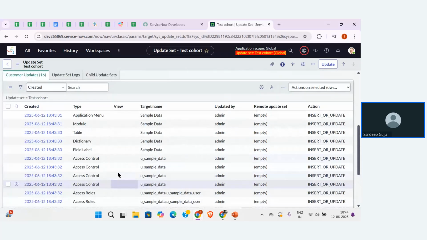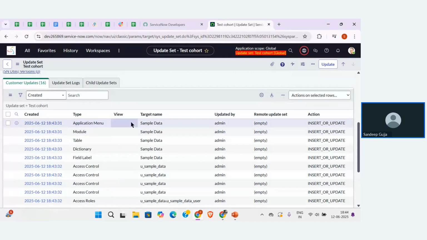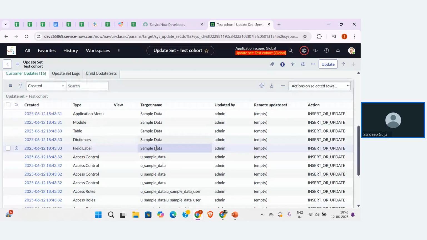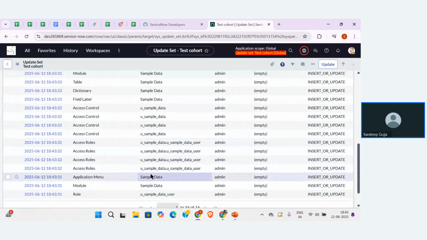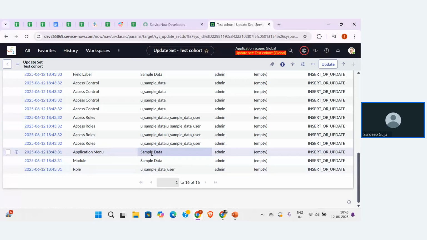You can see the application menu is created with the sample data. So one application is created, one module is created, one table is created. For that table, one dictionary table entry is created, and one field is also created, and 4 ACLs are also created. For each and every ACL, there will be a separate role. You can see the 4 ACL roles, and one more application, one more module, one more role is also created. The last one is the table role, and the last two are for the mobile versions.